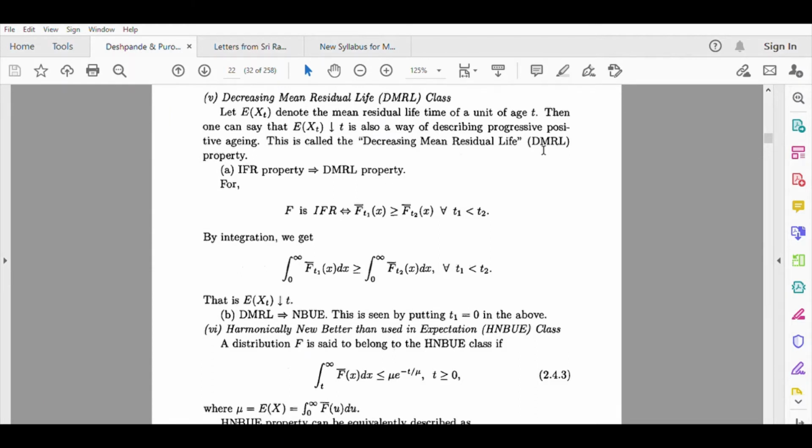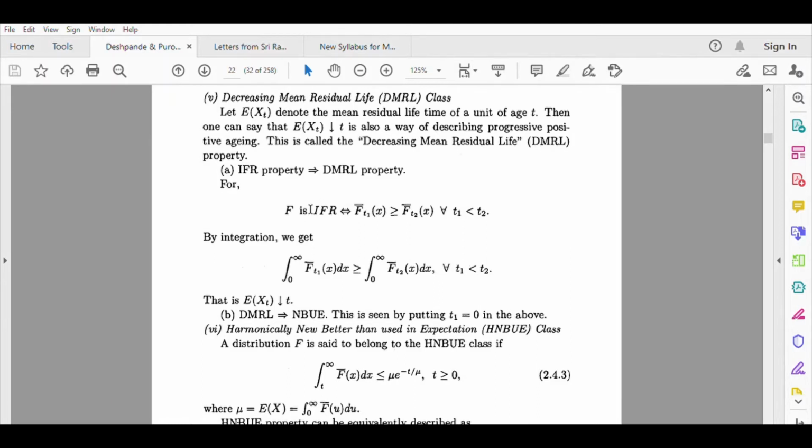So now what are the properties associated with this class? So what will happen if we have IFR property? So if a distribution has IFR property, then it also has DMRL property. What does it mean? That if failure rate of a distribution is increasing, then it will have a decreasing mean residual life. Does it make sense? Do you understand this? Let us first try to prove it mathematically, then we will try to understand the meaning of this.